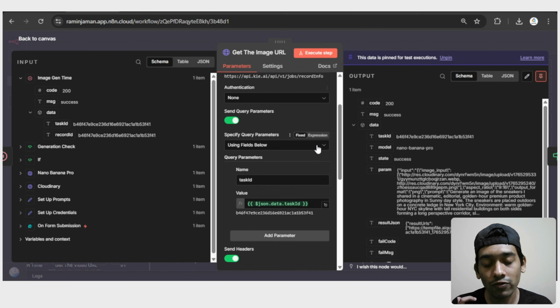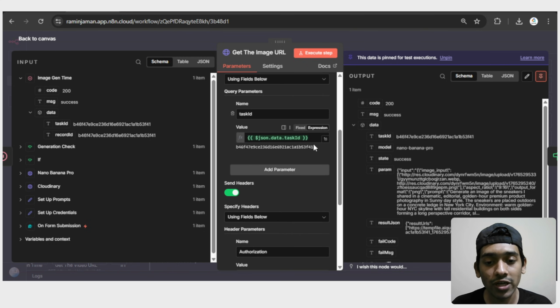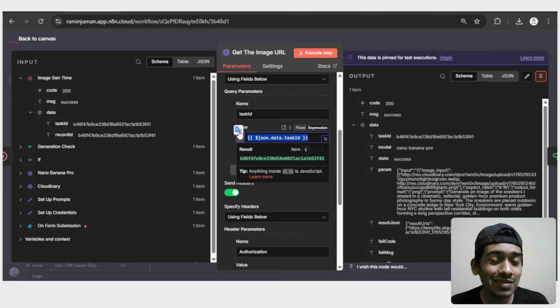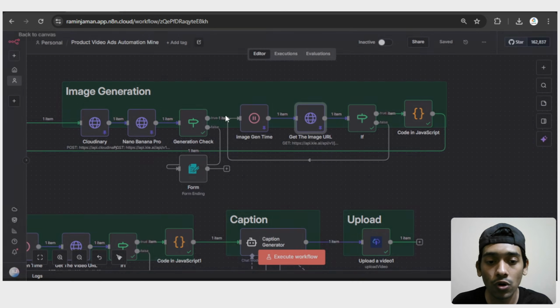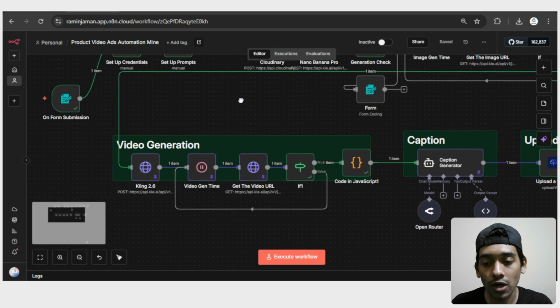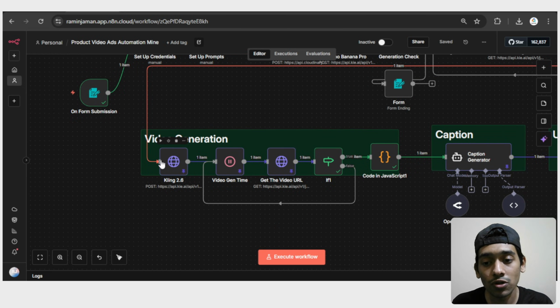So basically we have to wait here for some time, and after that we check through the task ID whether it is giving us the real JSON or not. If it gives us the real JSON, then I go with the rest of the process. Then we add the video generation step here.